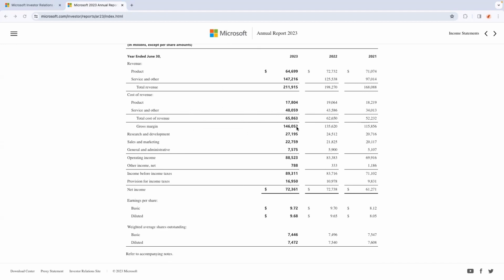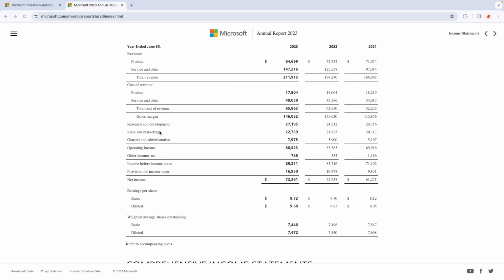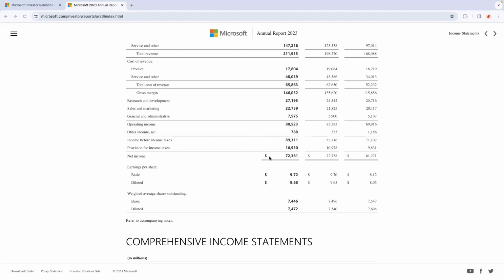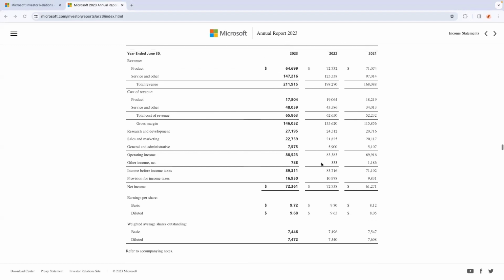Gross margin is the money left after excluding the cost of revenue. There are a few additional costs like research and development, sales and marketing, general and administration, and also taxes which the company pays. Then we come up with the net income, which is basically the profit, the final amount that the company saved in a financial year. As you can see here, it is 72 billion compared to 2022. It's almost the same, but from 2021 it's far better.